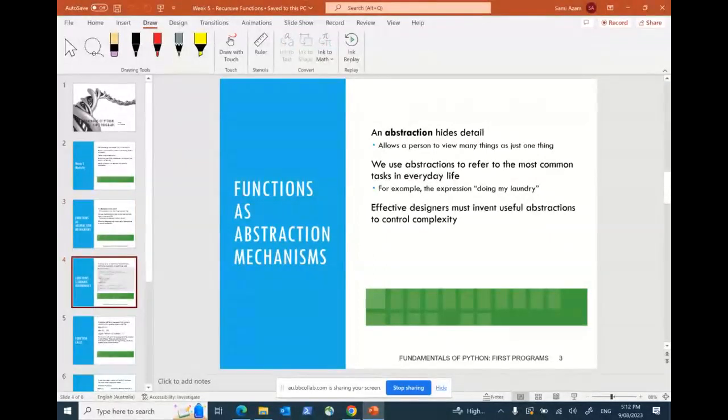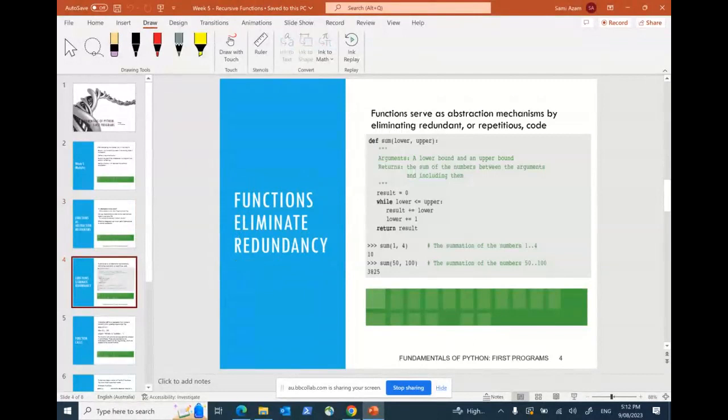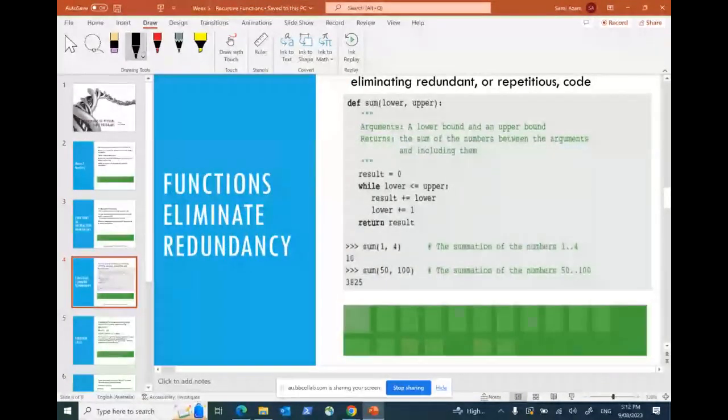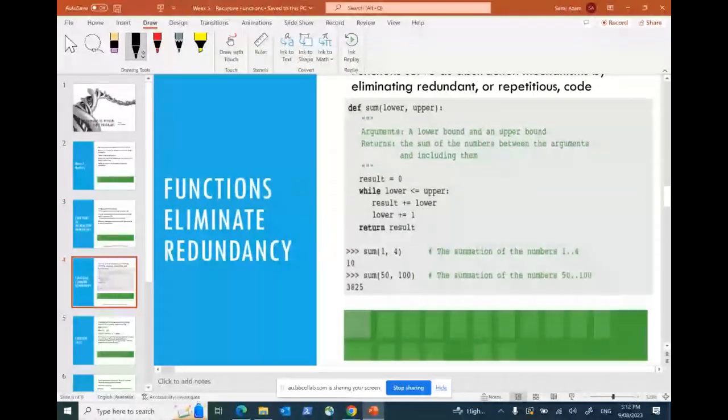So just to wrap up again what we have done in the last week, if you just see this one, we have defined a function using the keyword def, right? So that's your defined function. My function name is called sum, and it has two parameters. One is lower, and another one is upper. Okay, and then we finish with a colon. Clear, guys? Is that clear, right? We have done that thing already.